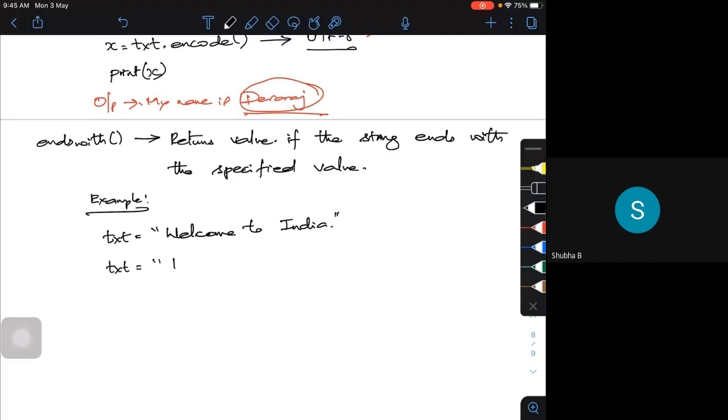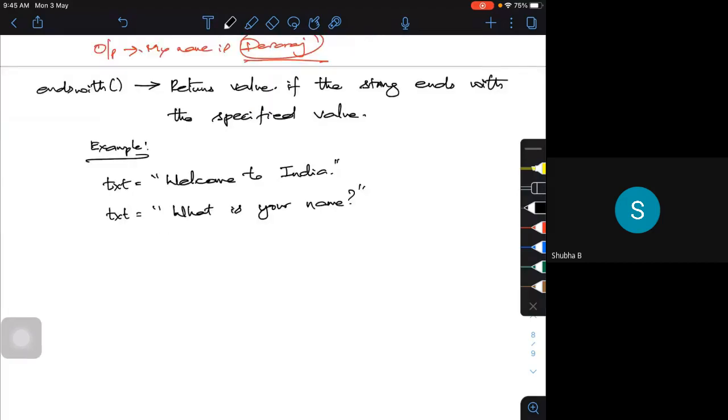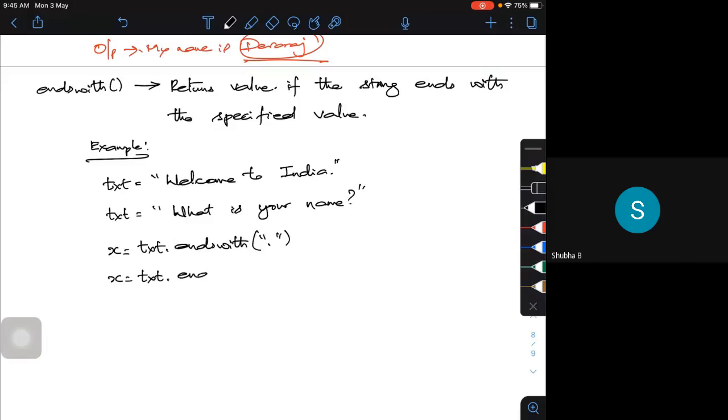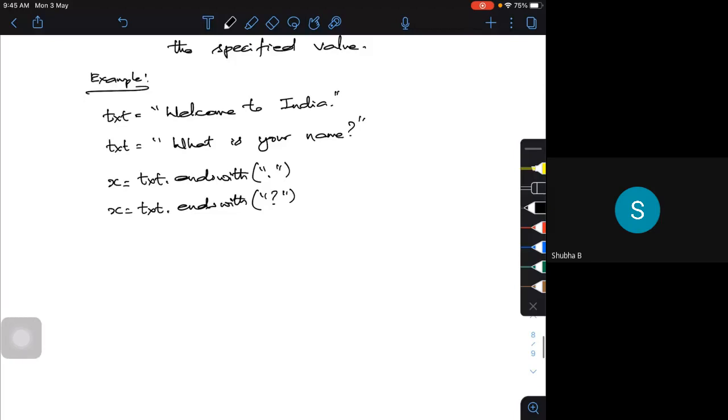So what I need to do, say for example, is x is equal to txt dot endswith, within the string, full stop. If I want to check for the question mark, I do text dot endswith question mark. So what will the output be for the first one?